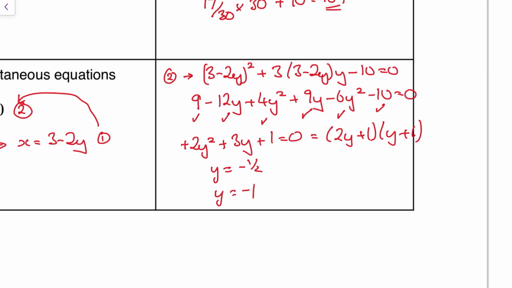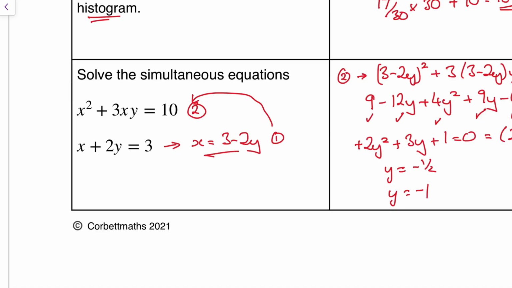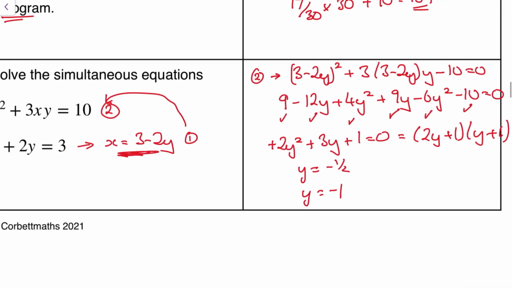Now, if y is equal to minus 1, I'm going to put it back into this equation here. So minus 2 times minus 1 is 2. 3 plus 2 is 5. So this means that x is equal to 5. So my first answer is going to be the coordinate (5, minus 1).